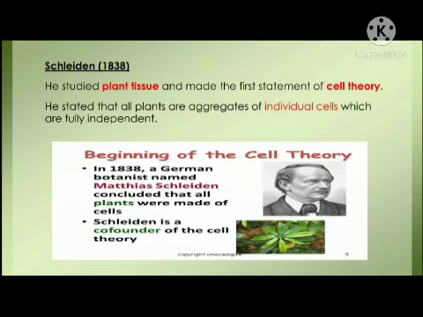Now move towards the founders of the cell theory, Schleiden and Schwann. In 1838, Schleiden studied plant tissue and made the first statement of cell theory. He stated that all plants are aggregates of individual cells which are fully independent in themselves. Schleiden is a co-founder of the cell theory.